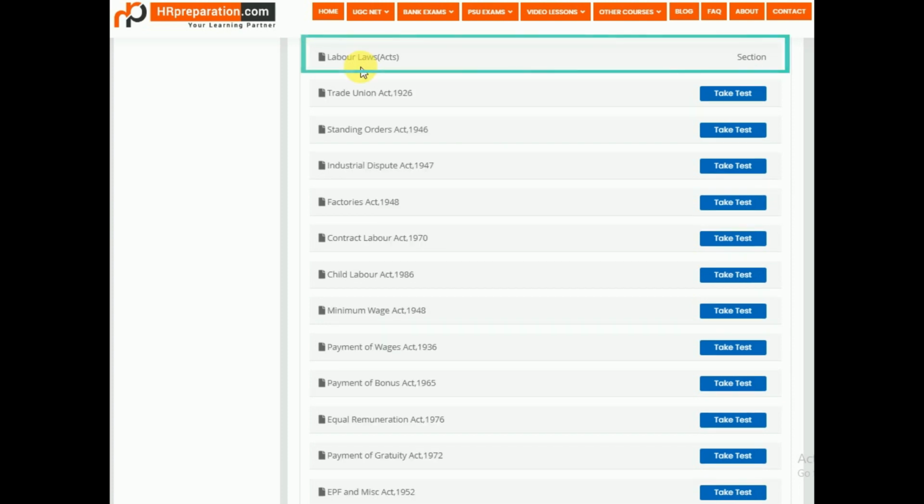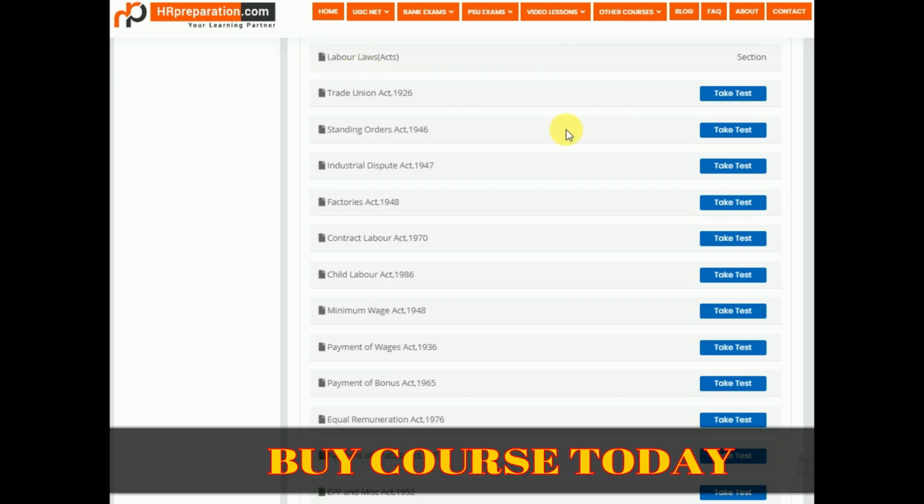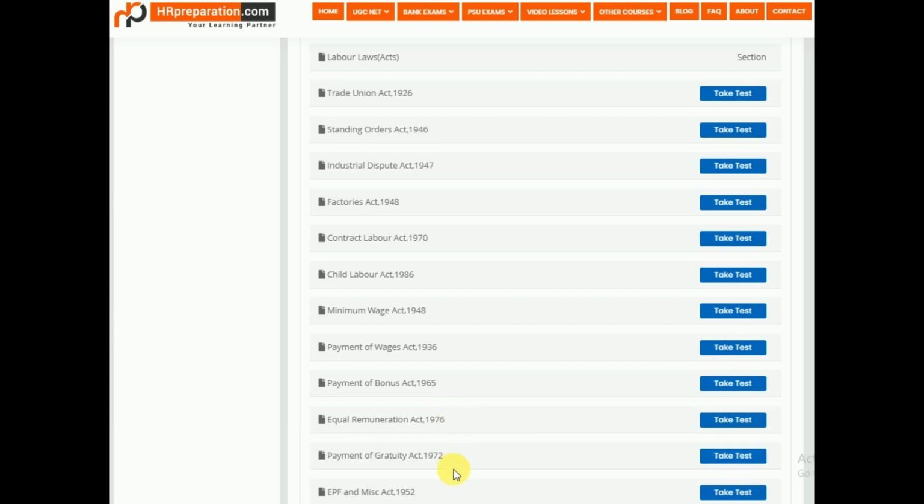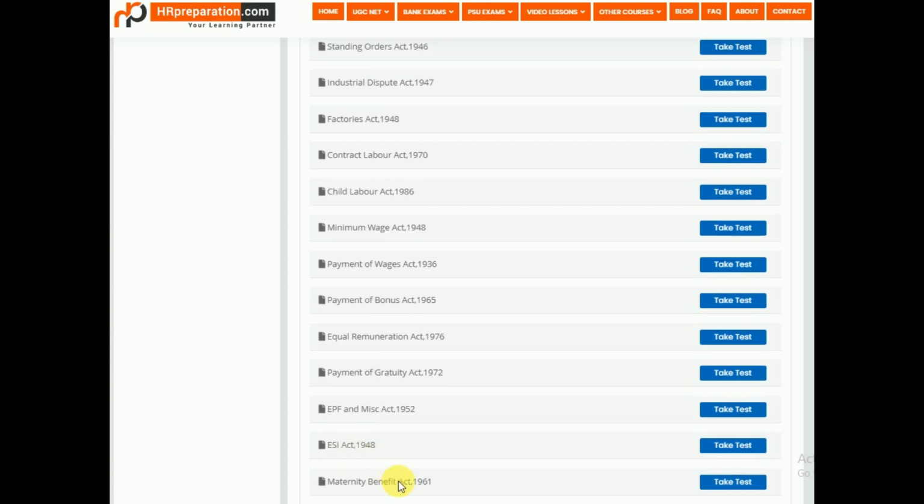Now we are at labor laws. This is the second subsection under subject knowledge. Under labor laws, all 15 labor acts are given here as test series, like Trade Union Act, Standing Orders Act, Industrial Dispute Act, Factories Act, Contract Labor Act, Child Labor Act, Minimum Wages, Payment of Wages, Payment of Bonus, Equal Remuneration Act, Payment of Gratuity, EPF and Miscellaneous Act, ESI Act, Maternity Benefit Act. All these labor acts are very important for this exam.